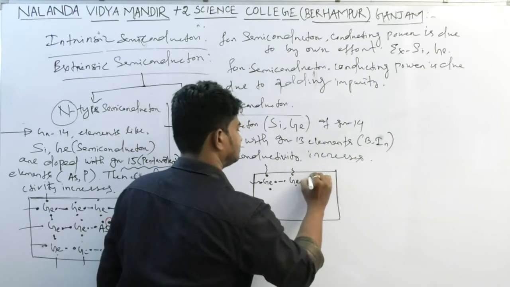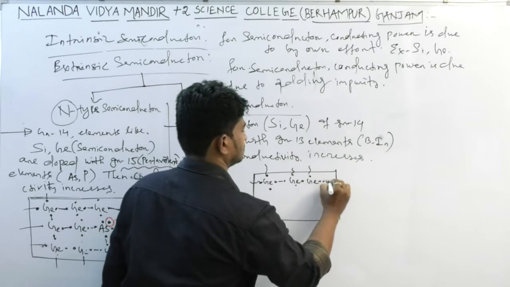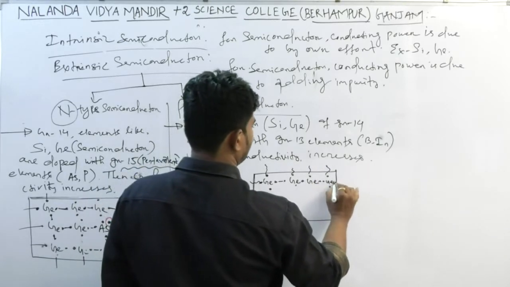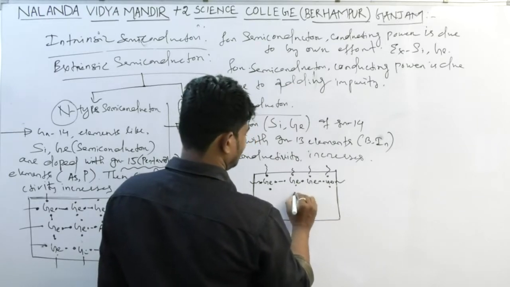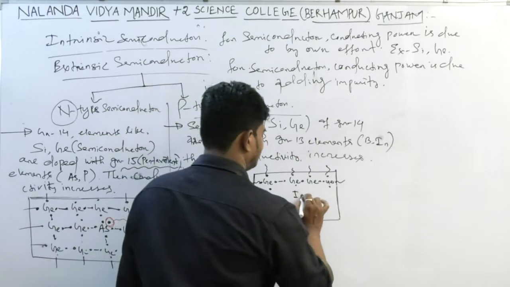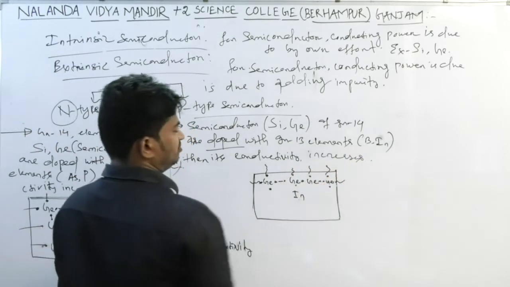Another germanium. These have 4 covalent bonds. Here in the middle, one indium atom is there. Indium is from group 13 elements: boron, indium, aluminum, etc.